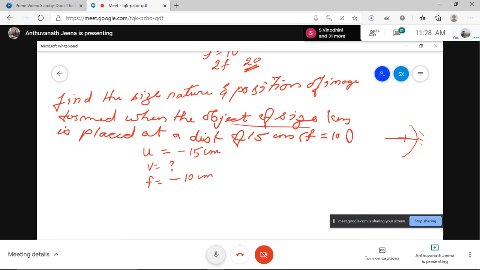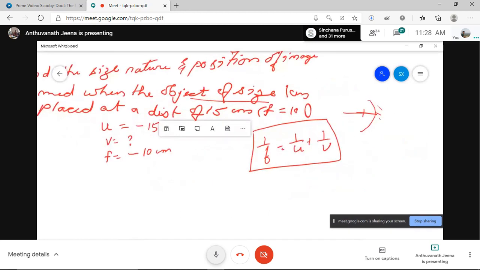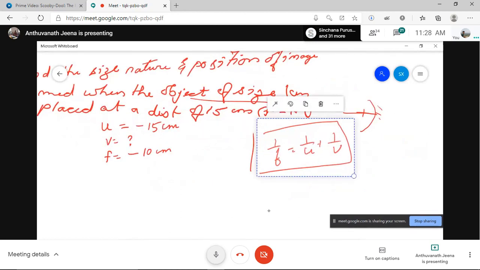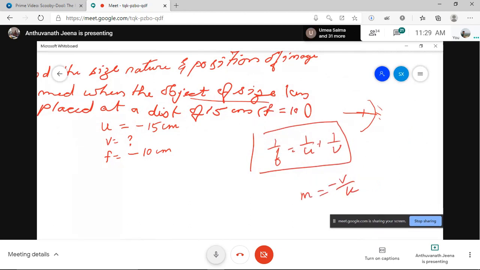In the formula, I told you the mirror formula is 1 by F is equal to 1 by U plus 1 by V. Using this, we can calculate V. After that, for magnification, one formula is there: M is equal to minus V by U. How much it is magnified, how much it has been enlarged.